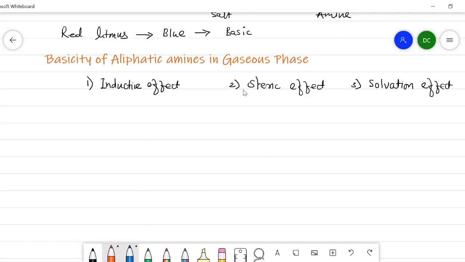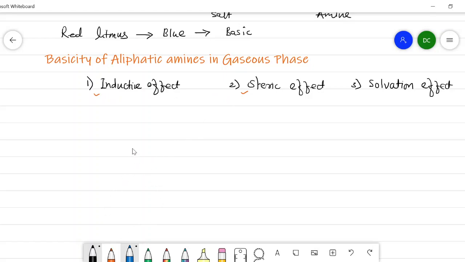Here, in the gaseous phase, the solvation effect is zero. That's why we will consider here only the inductive effect and the steric effect in the gaseous phase.